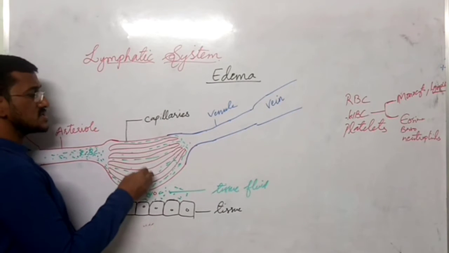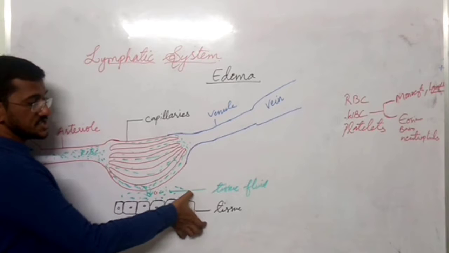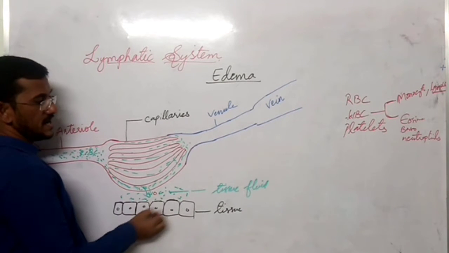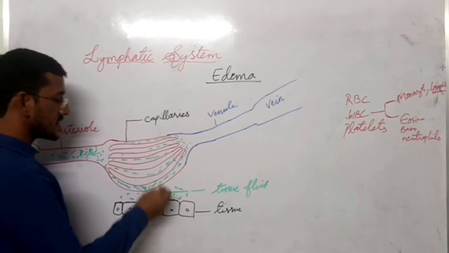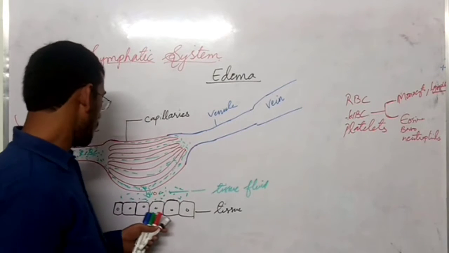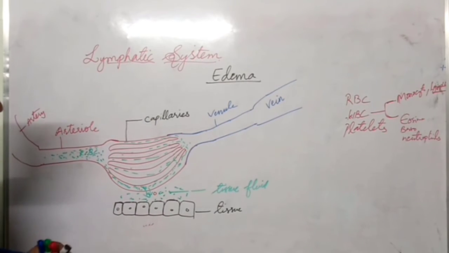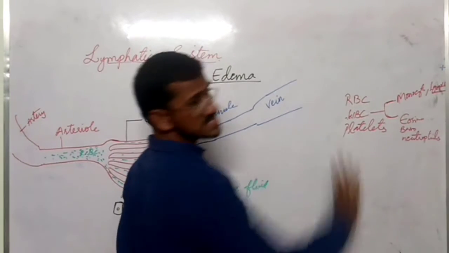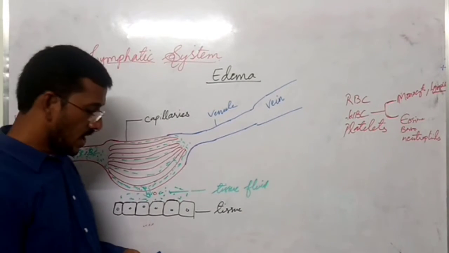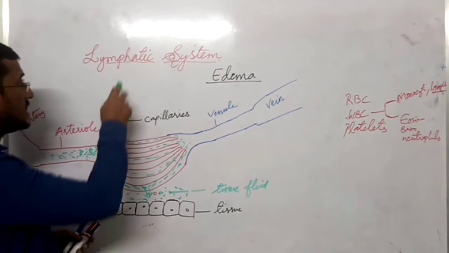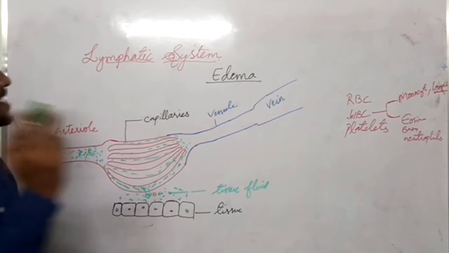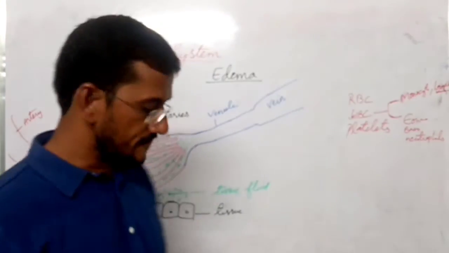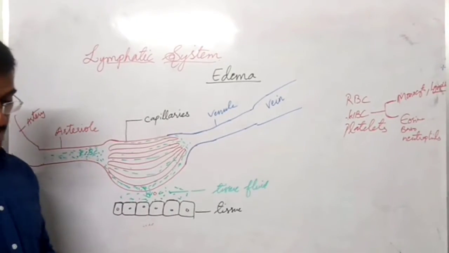Now let us come to the tissue fluid again. To supply nutrients to the tissues, that is the group of cells, the liquid which comes out from the capillary is called tissue fluid, and it supplies the nutrients. Then what happens? Again this tissue fluid should go back into the main circulation. So there is a separate system called the lymphatic system. The lymphatic system contains lymphatic capillaries and lymphatic vessels.